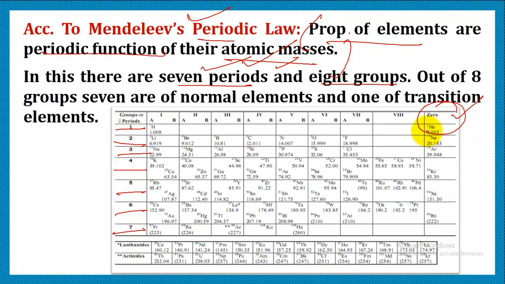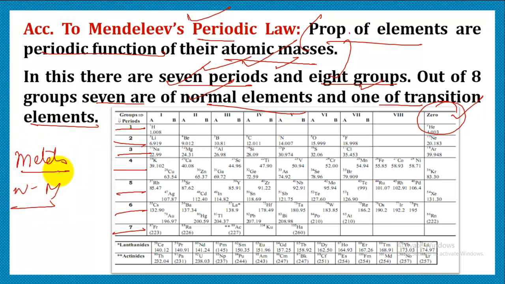It was added after the classification. So initially in Mendeleev's periodic table, it had only 7 periods and 8 groups. And out of those 8 groups, 7 are for normal elements and 1 was for the transition element. Normal elements consist of metals and non-metals.